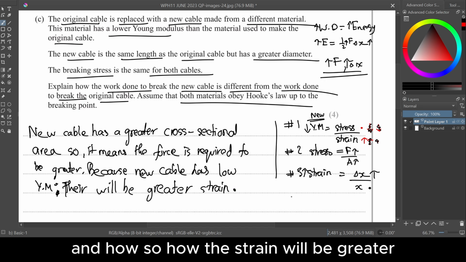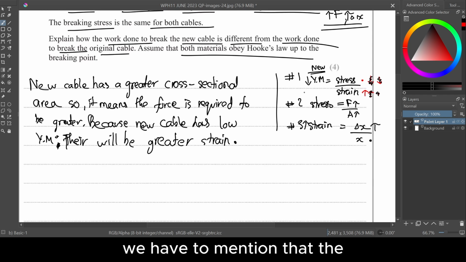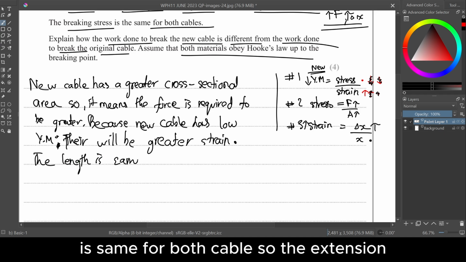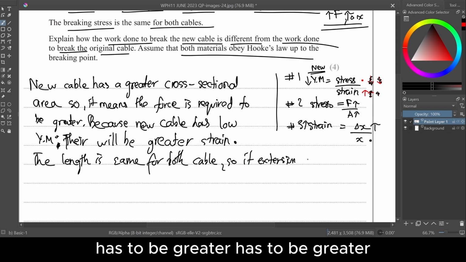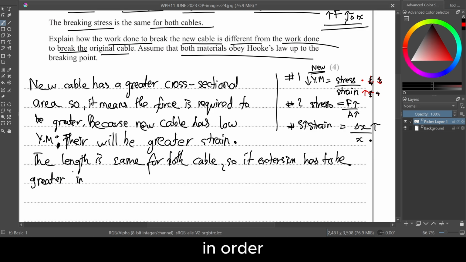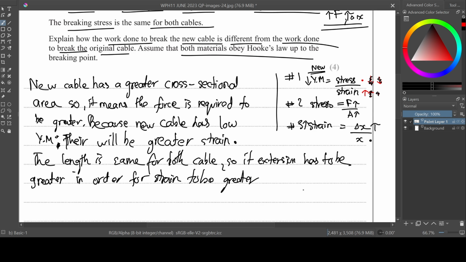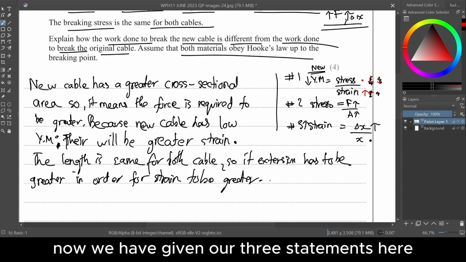And how will the strain be greater? We have to mention that the original length is the same for both cables, so the extension has to be greater in order for strain to be greater. Now we have given our three statements here.